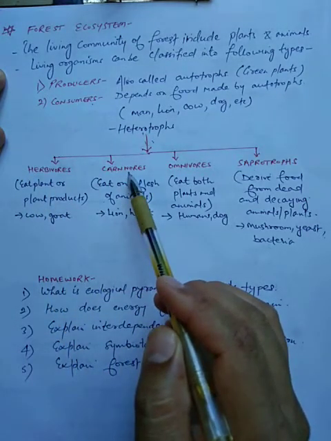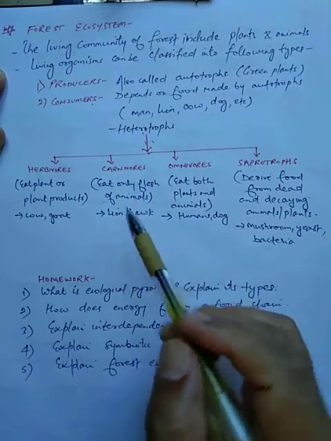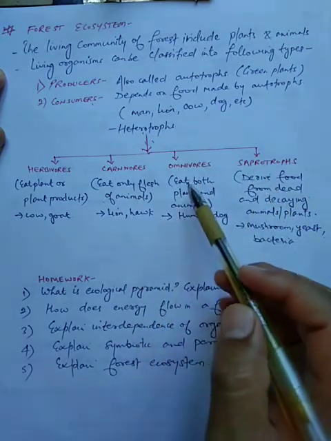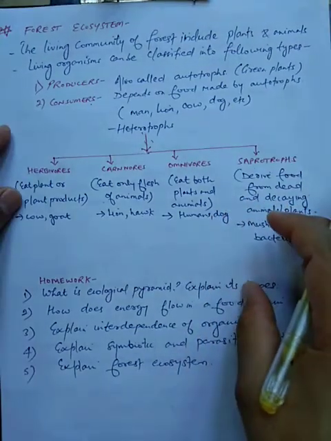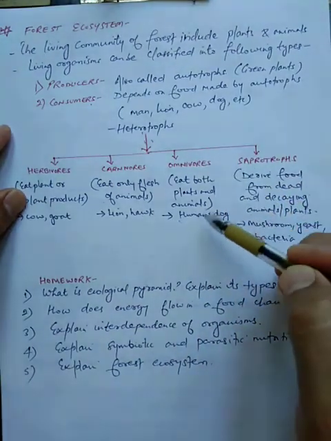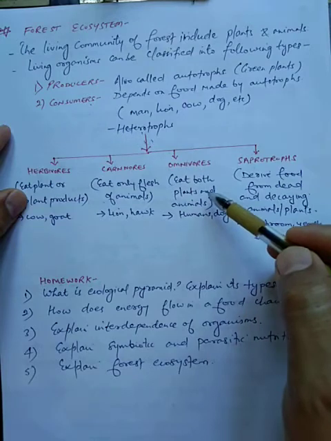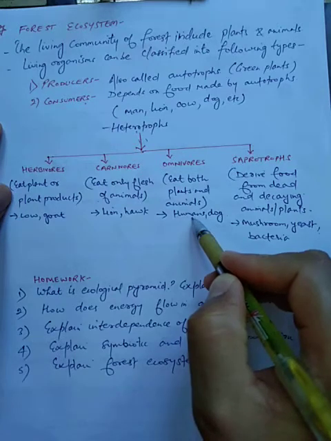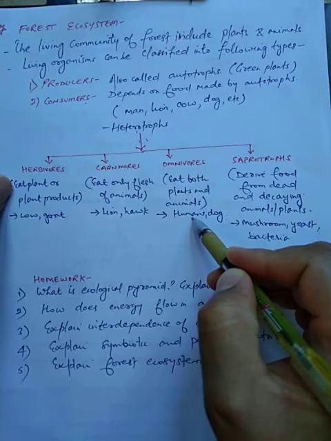Second is carnivores. Carnivores eat the flesh of other animals. Examples: tiger, lion, hawk, jackal. Omnivores, students, omnivores are the organisms which eat both plants as well as flesh. So human, dog, bear, these are among omnivores. We are also omnivores. We are humans, so we are omnivores. Some of us eat plants and plant products also, and we eat flesh also.